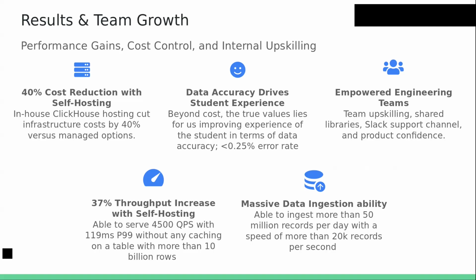And students were also empowered, so they didn't have to focus on raising tickets and can just watch the videos. So that's how it got driven for the students also. And a 37% throughput increase. With ClickHouse, we can now support up to 4,500 QPS within 119 ms without any caching. That's what we achieved with ClickHouse, and that was our journey so far. Thanks. If you have any questions, you can ask.